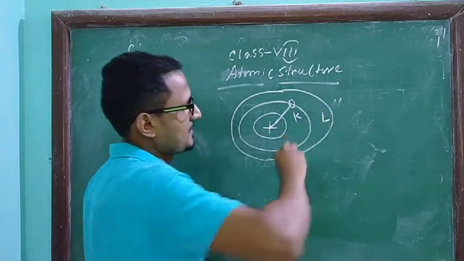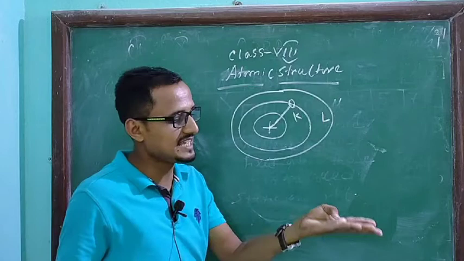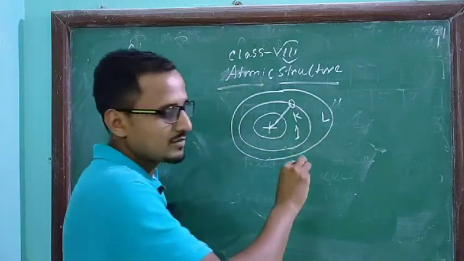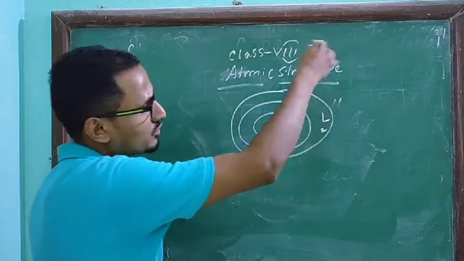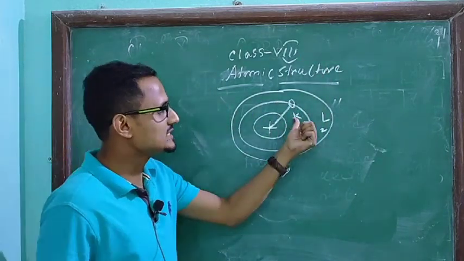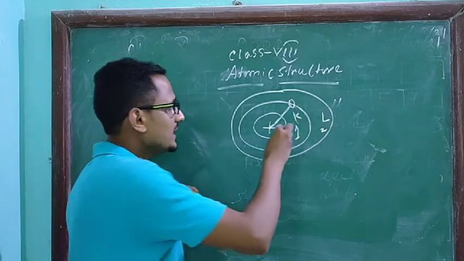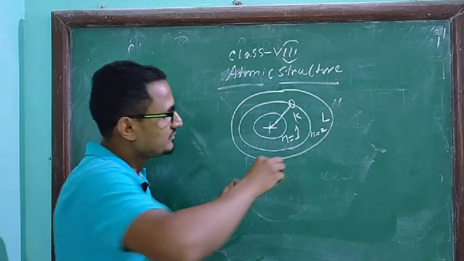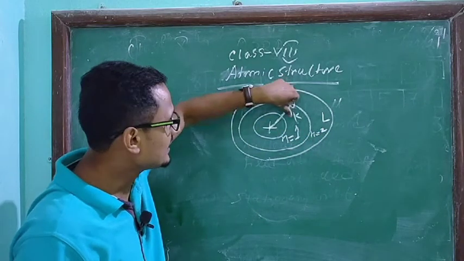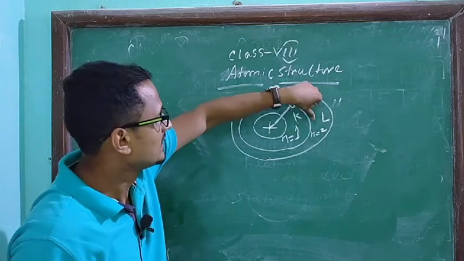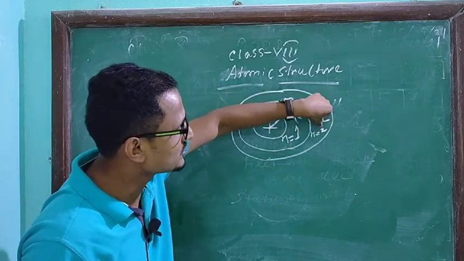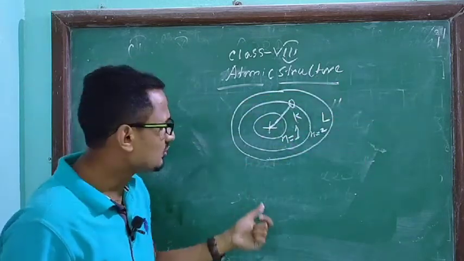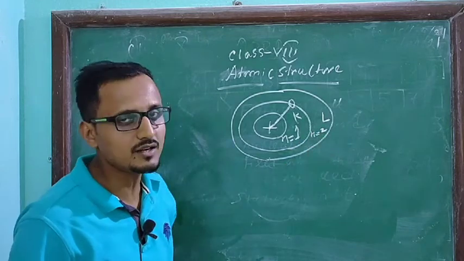And this is the second orbit, named L. So the orbits will be named K, L, M, and like that. This is the first orbit, this is the second orbit, and likewise the third orbit, the fourth orbit will be there. Now, these orbits may be numbered by n. That means for the first orbit, n equals 1. For the second orbit, the number is 2, so it is L. After that, the M orbit and the N orbit will be there. Likewise, Bohr gave these names to the orbits.